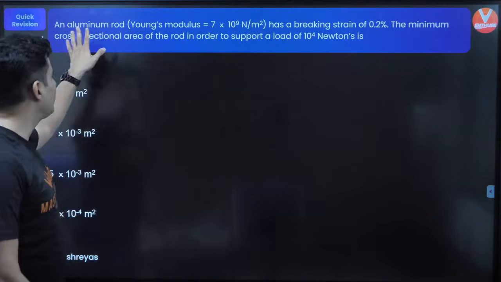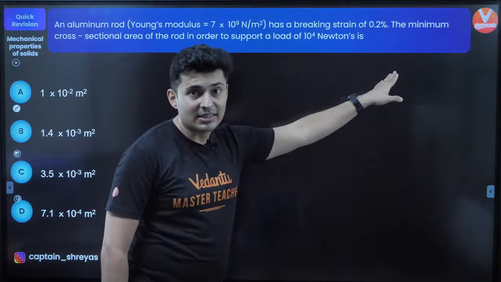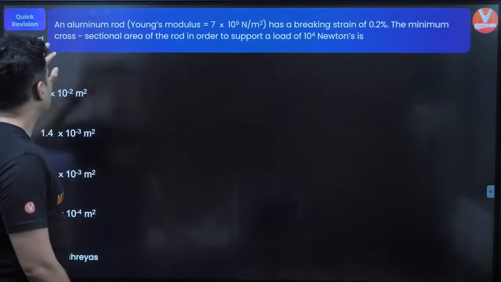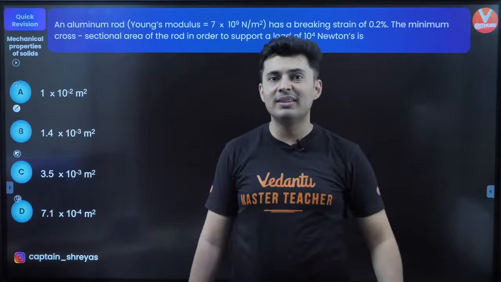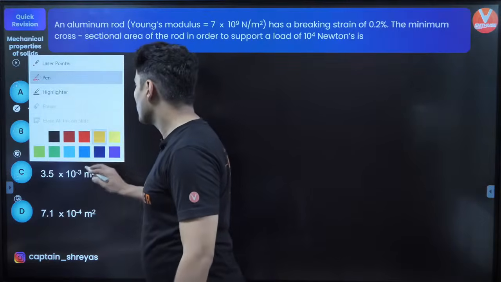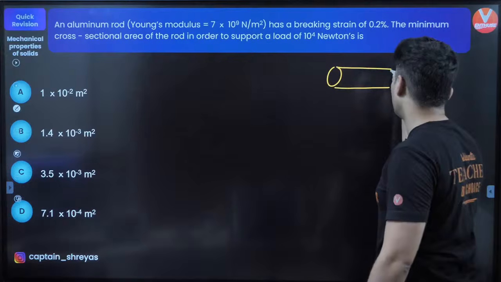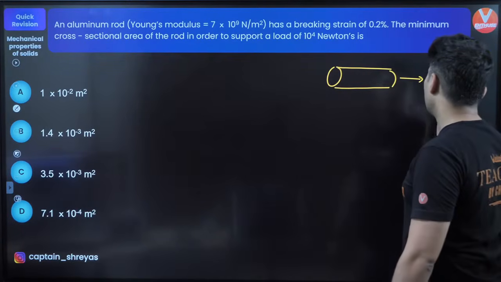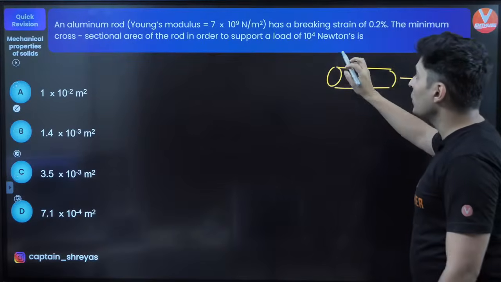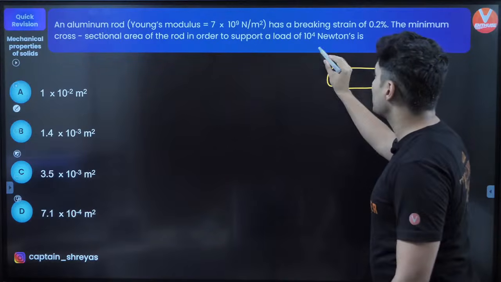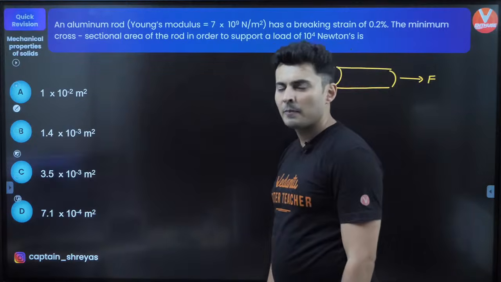Yeah. So let's see how many of you can solve this question. An aluminium rod has a breaking strain of this much percentage. The minimum sectional area of the rod in order to support a load of this many newtons is. So first try to visualize the situation. You have a rod. You are applying some force. The Young's modulus is given. Also, you have to support this much newtons of load. The question is, what should be the area?